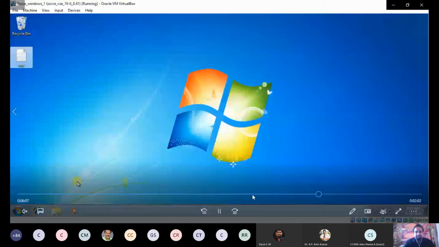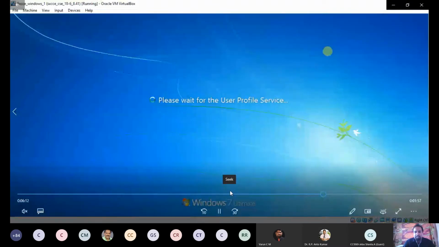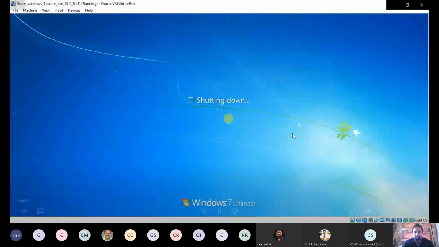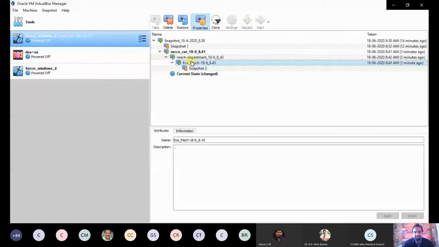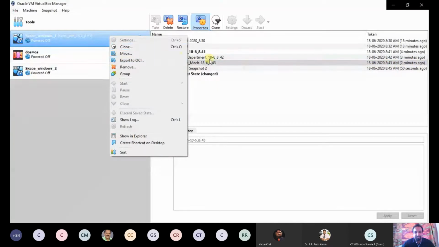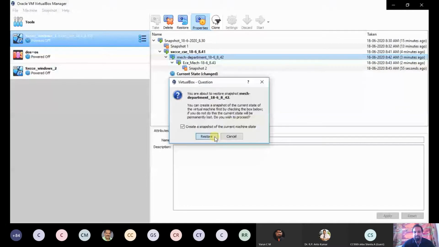Now I am going to shut down. Now I am going to restore the second snapshot which we created, the mechanical department. I am going to restore with the mechanical department, so the CSC file will not be there on the desktop.